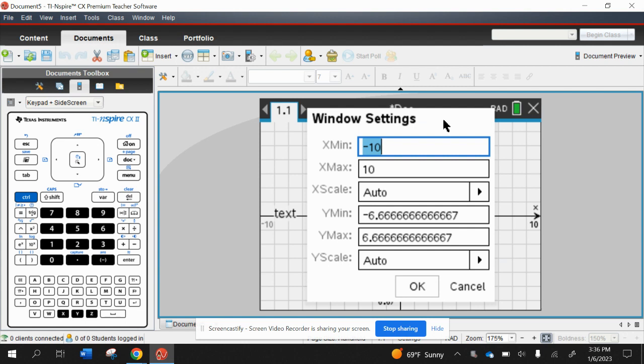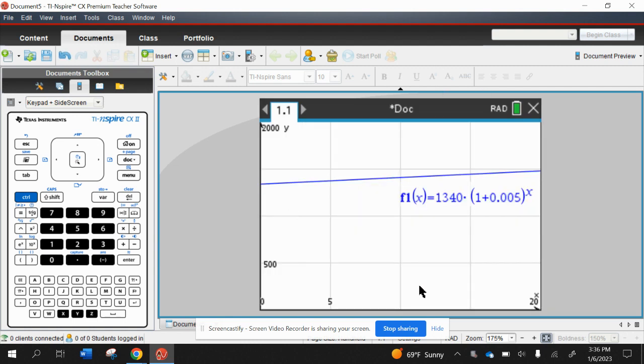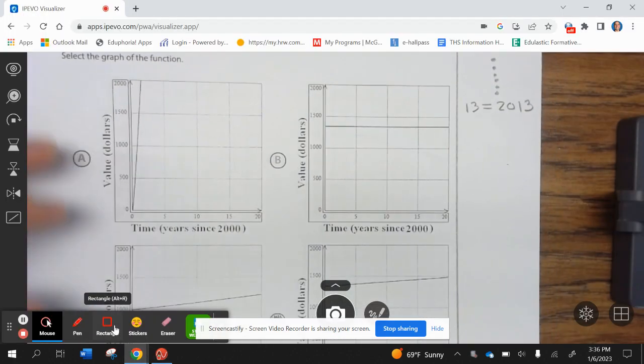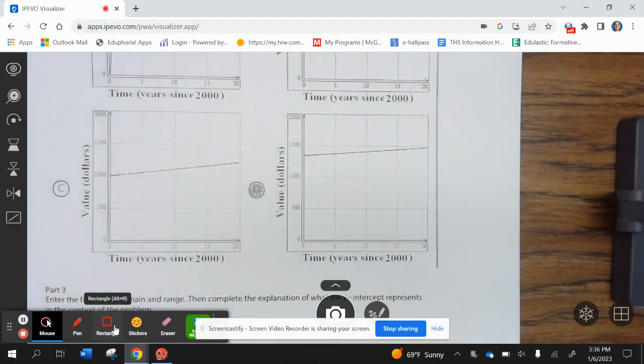So the X min is 0. The max is 20. Scale is by 5. Y min is 0. Max is 2000. And the scale is by 500. Okay. So I'm going to do that. We see that our graph is answer choice D.